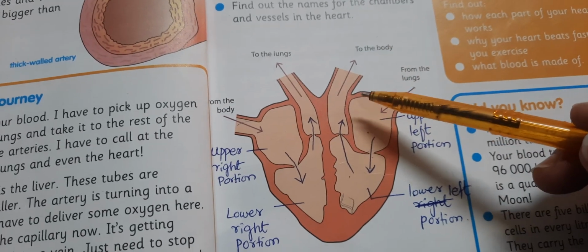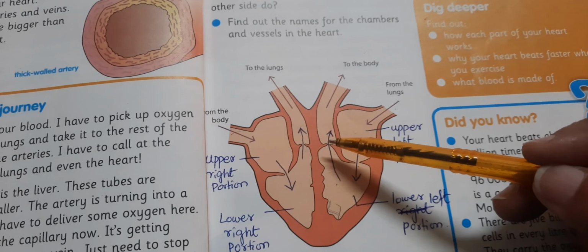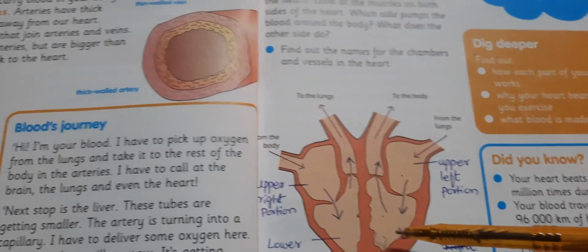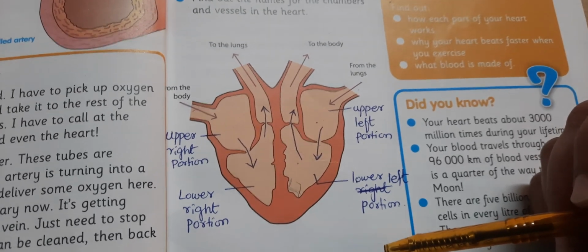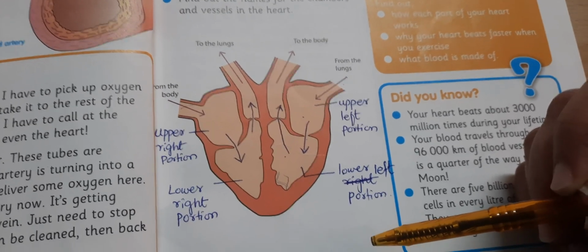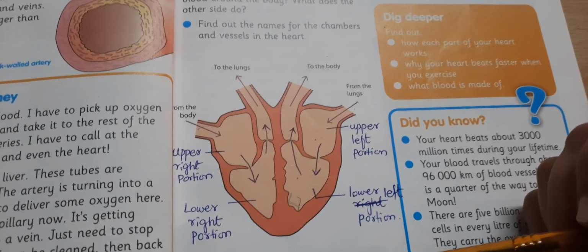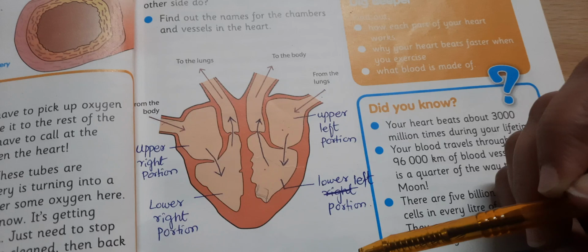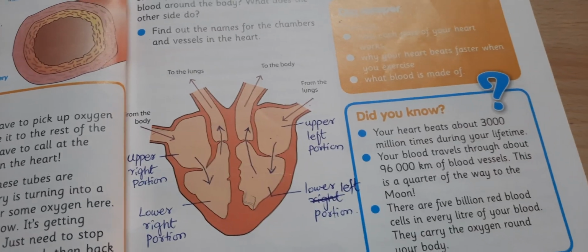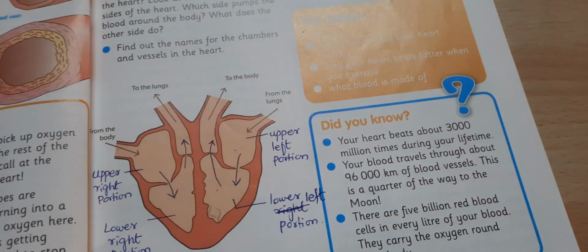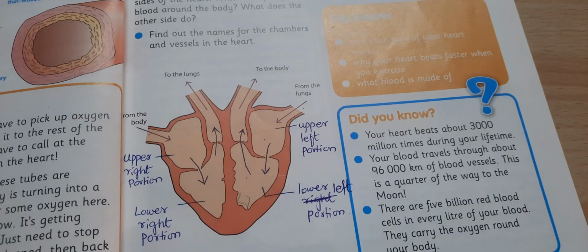In the same way, the pure blood, that is the oxygenated blood, will move to all parts of the body from head to toe with the help of the different vessels present in our body, which allow the movement of the blood into all the organs and all parts of the body. There are different vessels in our body that have different names. Now we will discuss the different types of vessels present in our body.